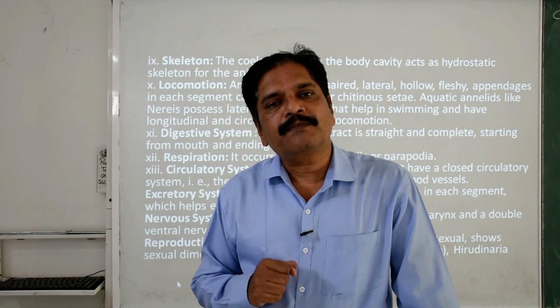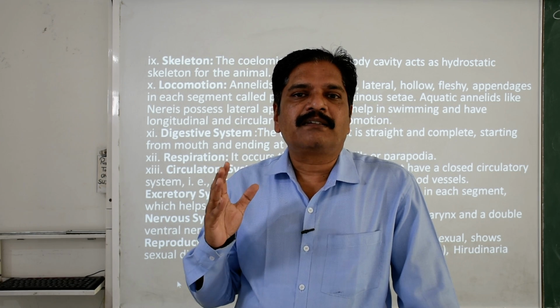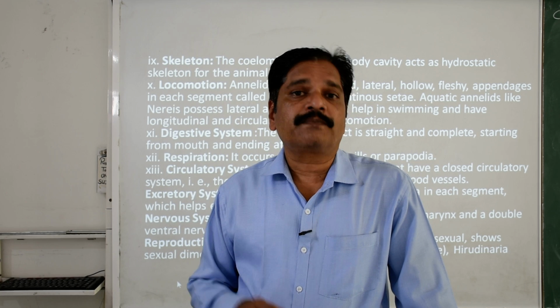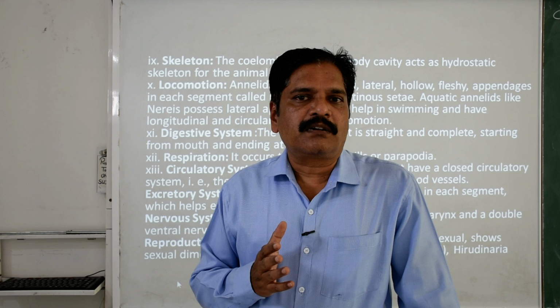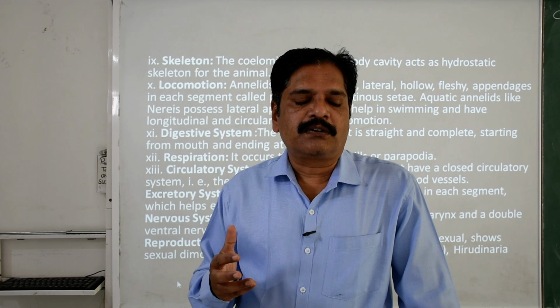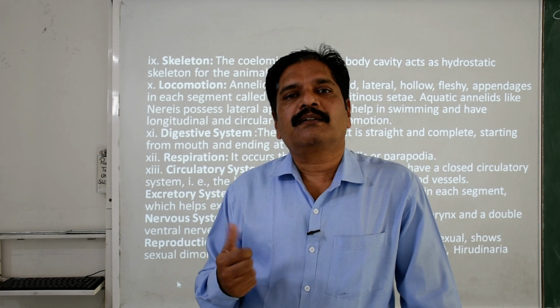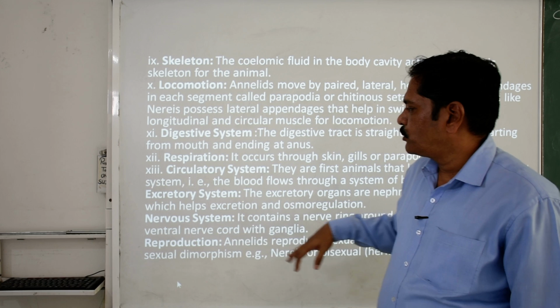What is osmoregulation? The maintenance of water, mineral and salt balance in the body is called osmoregulation. So by controlling the concentration of the waste material and the water, it maintains osmoregulation too.